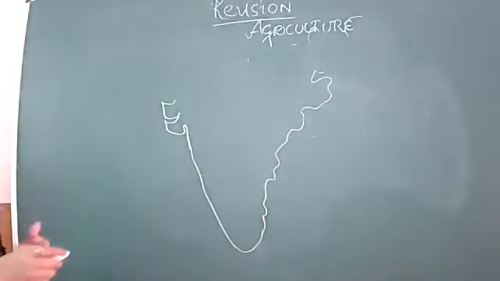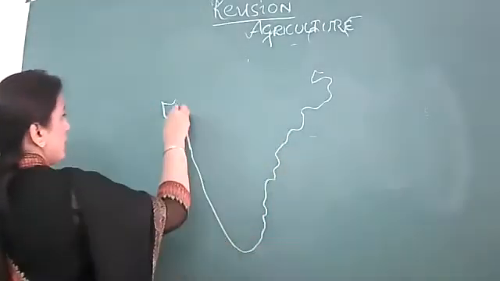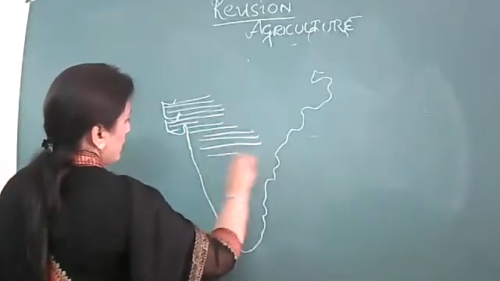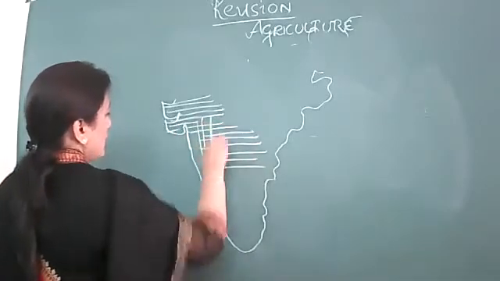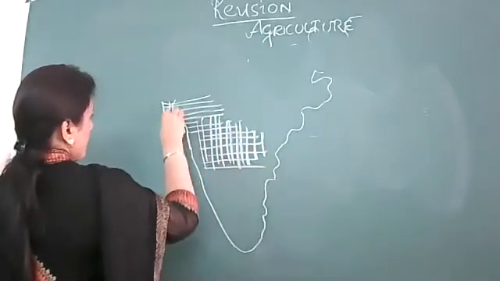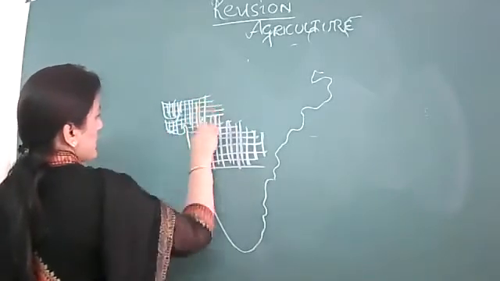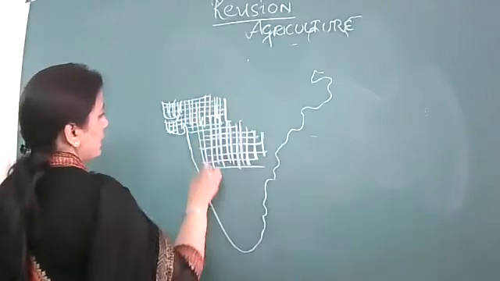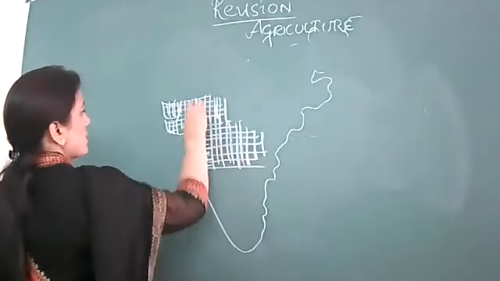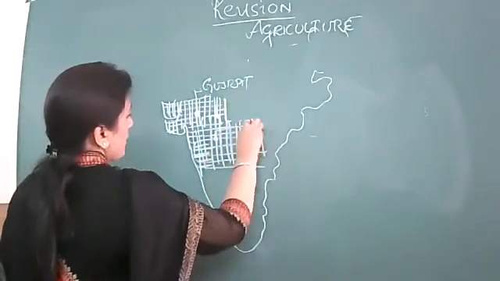So first, prominent area producing cotton, always keep this thing in your mind. We have two prominent areas. One is Gujarat and the second one is Maharashtra. These are the prominent areas where cotton is grown. It's in Gujarat, and now I'm shading the Gujarat area. And the second prominent area, that is Maharashtra. So all these areas, this is Gujarat and this is Maharashtra.